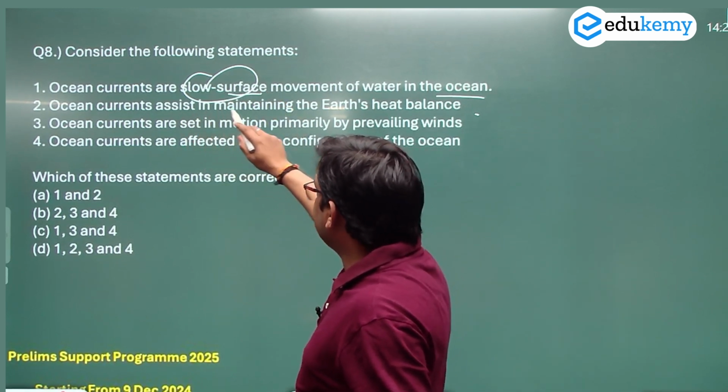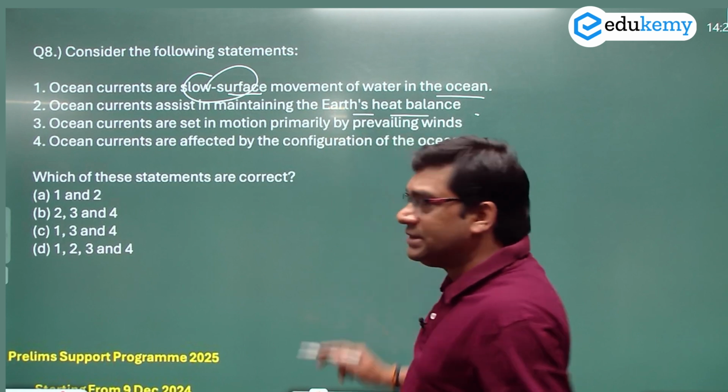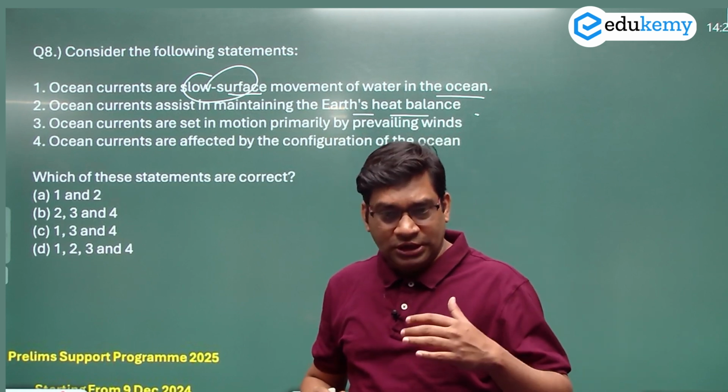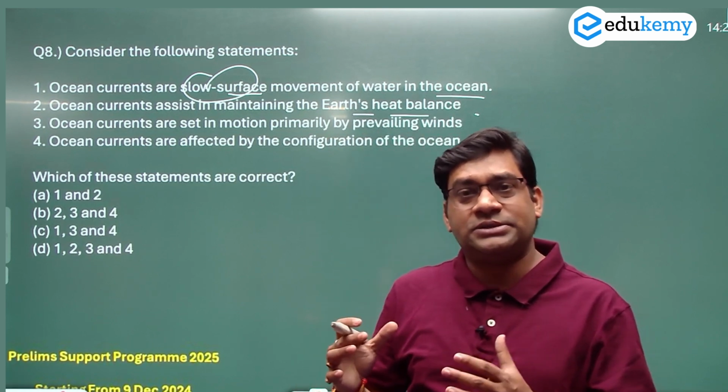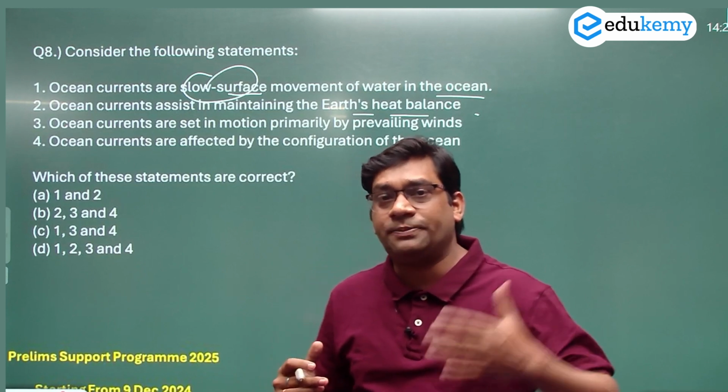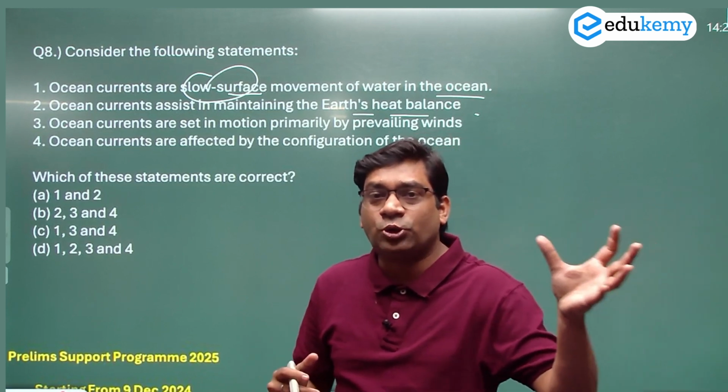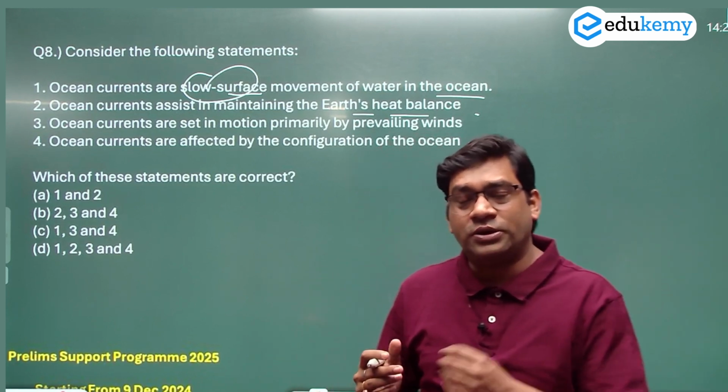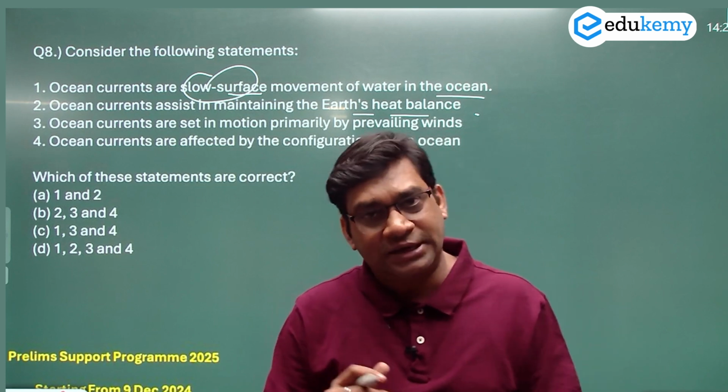Ocean currents assist in maintaining the Earth's heat balance. As I told you, they transfer surplus heat energy from the tropical area toward the polar area, and from the polar area cold ocean currents bring cold water to the tropical area. So in a way it helps in balancing the heat.